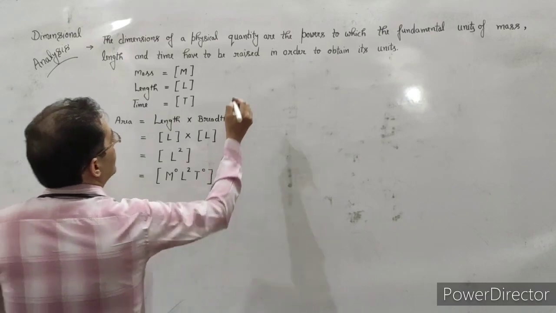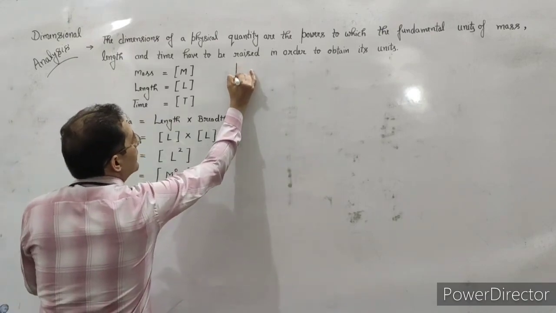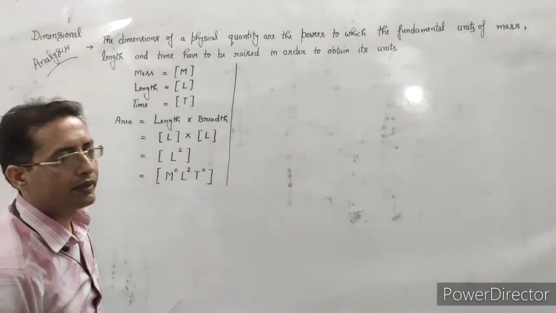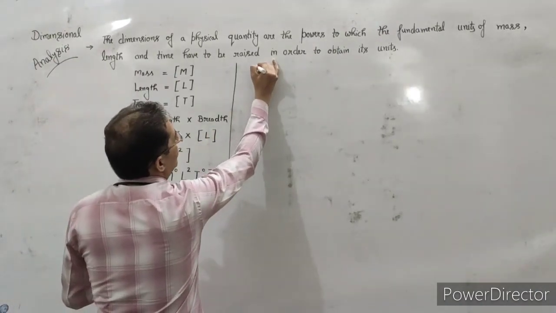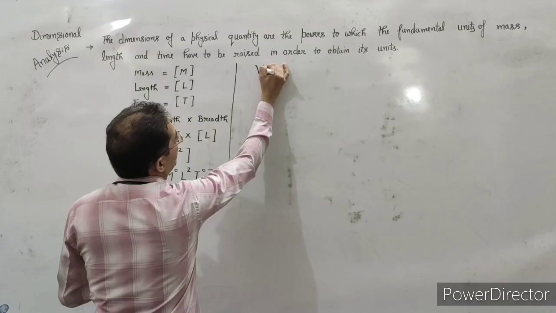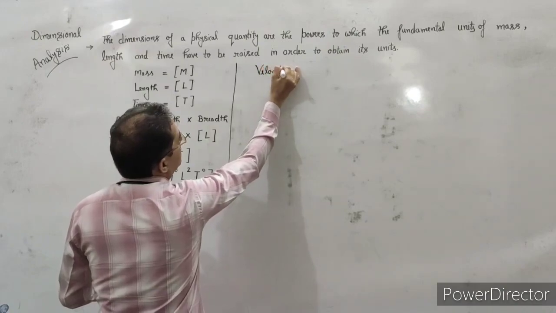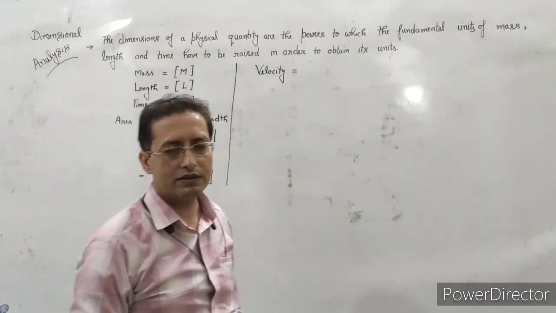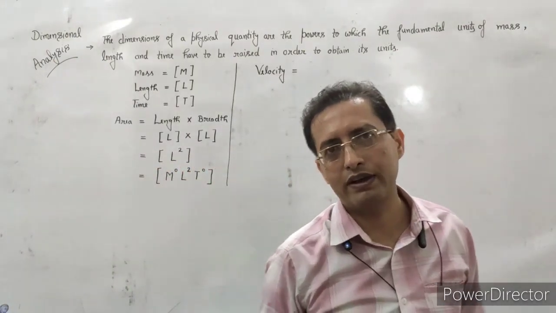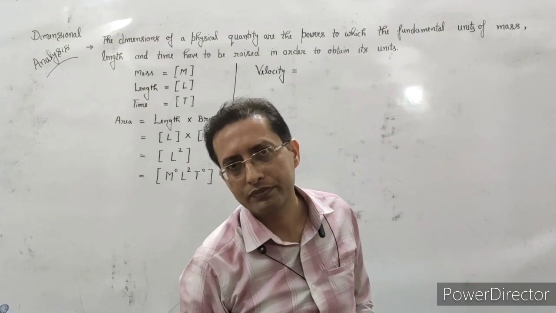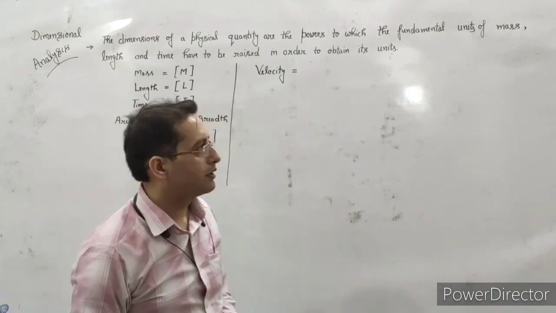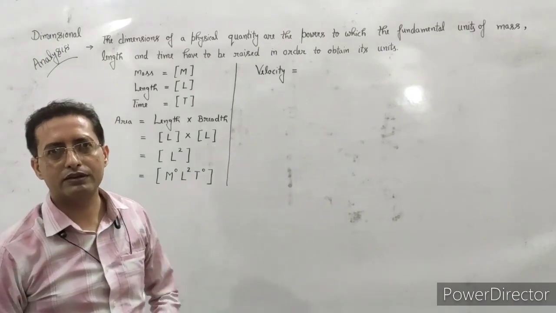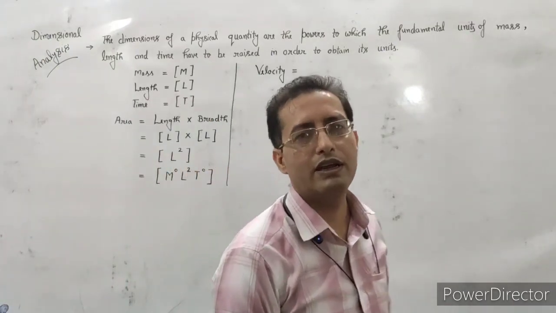Now let us make it clearer with one more example: velocity. The formula you should always know to find the dimensions. Velocity and speed are similar, but we use velocity when it is a vector quantity, and speed is a scalar.